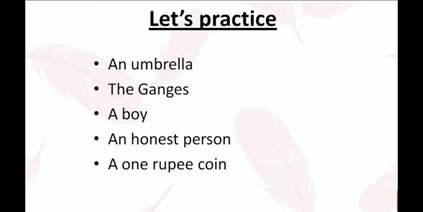Here again it is non-specific. Boy is a common noun. That's why we use a before boy. An honest person. As I explained before, H is silent in the word honest, and the pronunciation starts with O. That's why we use an before honest. A 1 rupee coin.